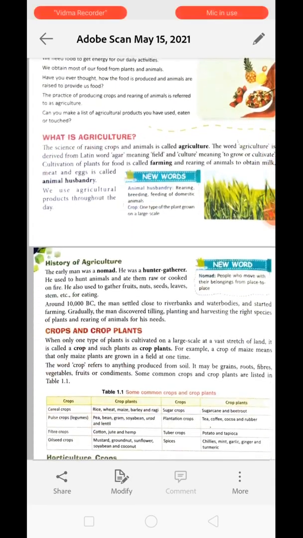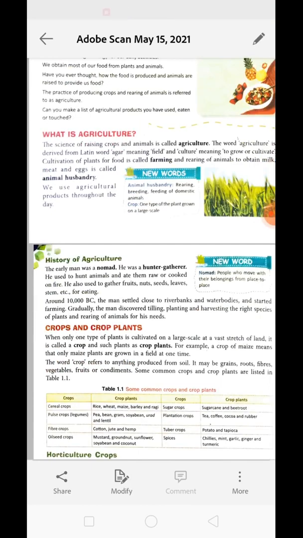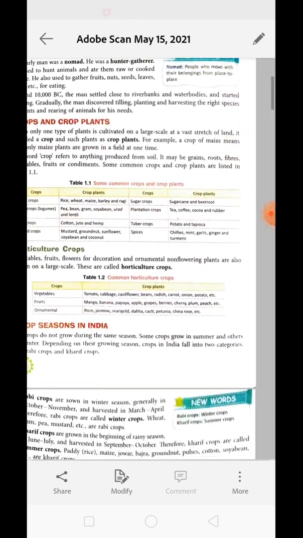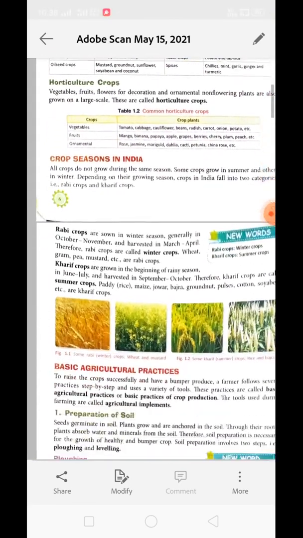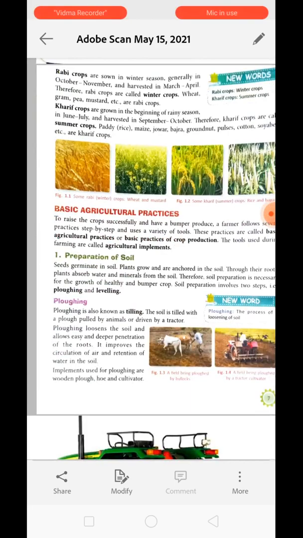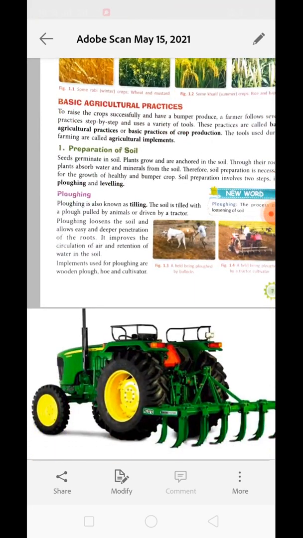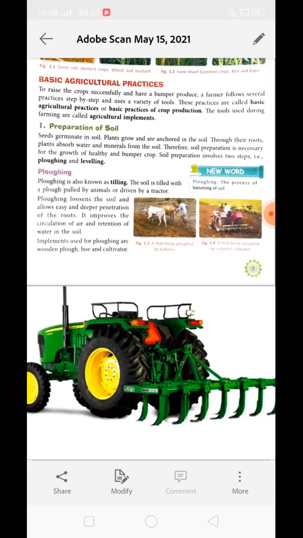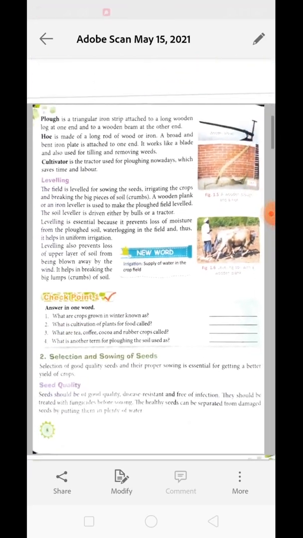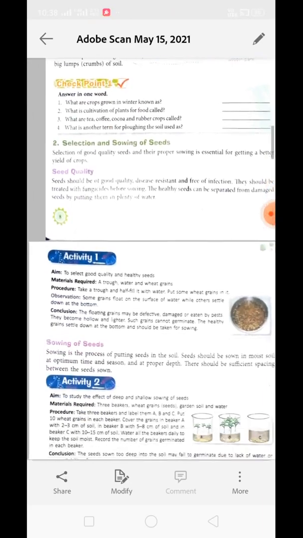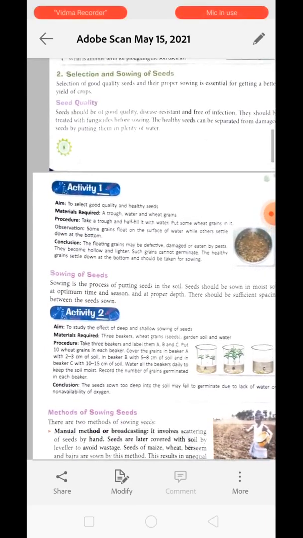In our first video we have studied and understood what is agriculture, what is crop, what is animal husbandry and farming. We have seen several crops and crop plants as well, and we have studied the seasons of India and some basic agricultural practices like preparation of soil, which includes ploughing and leveling, and selection of seed and sowing of seed, which was the second point of basic agricultural practices.